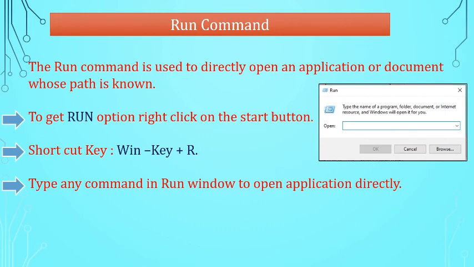And the last topic from this chapter, run command. The run command is used to directly open an application or document whose path is known. To get the run option, right-click on the start button. And here you can see the shortcut for run command. Type any command in the run window to open the application directly.